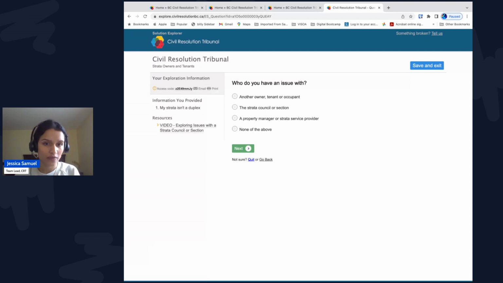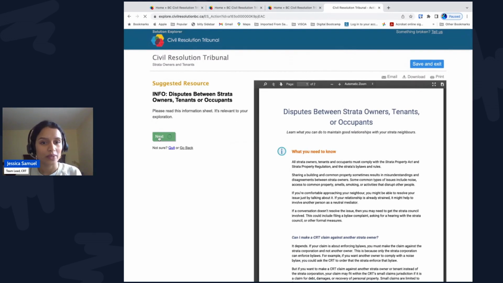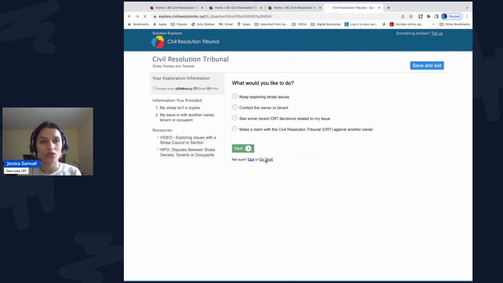Now, who do you have an issue with? Select another owner, tenant, or occupant, because in this case you have an issue with Frank, who's an owner. Click Next. You'll get an information sheet with disputes between owners and tenants.